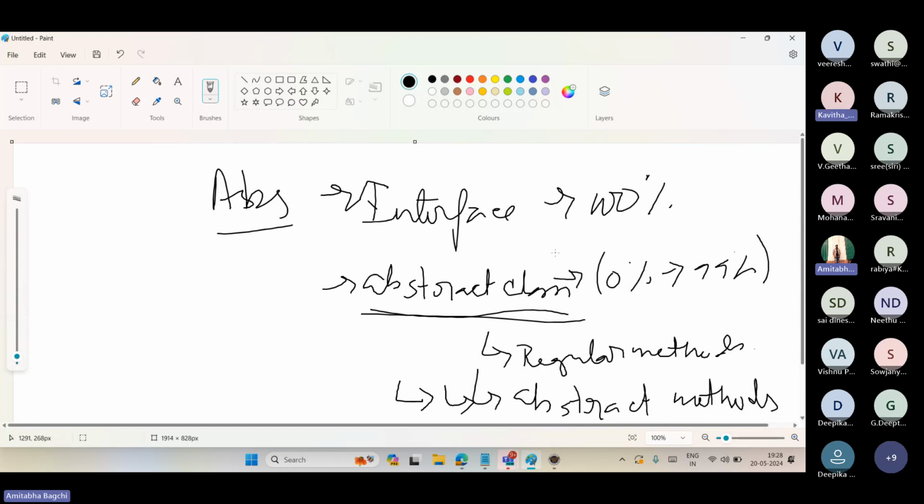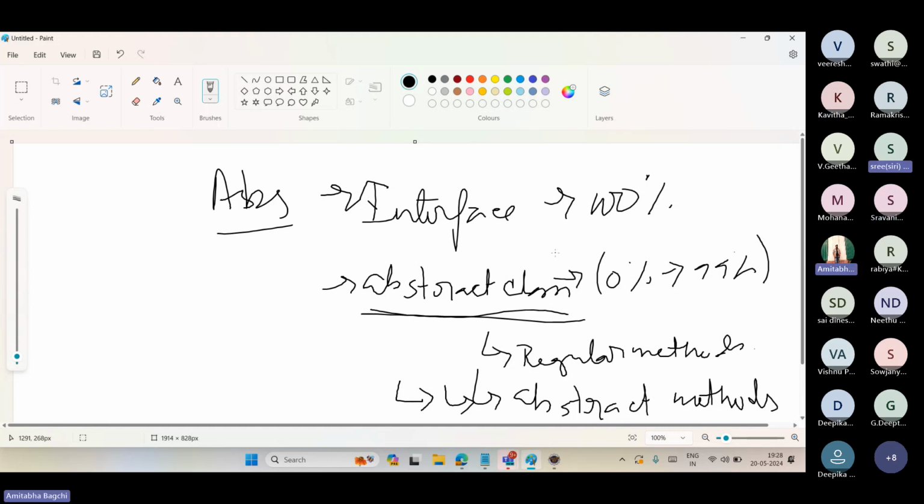Because we might need some methods which are abstract and some methods which are normal implemented methods. That's why the abstract class exists. An abstract class has the abstract keyword and holds regular methods and abstract methods. Abstract methods are those which don't have any implementation.